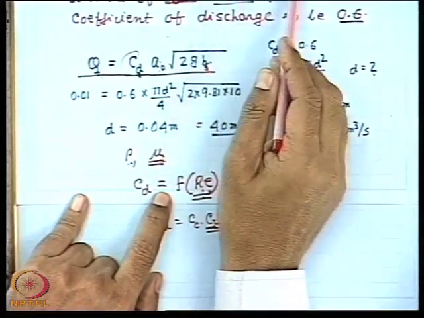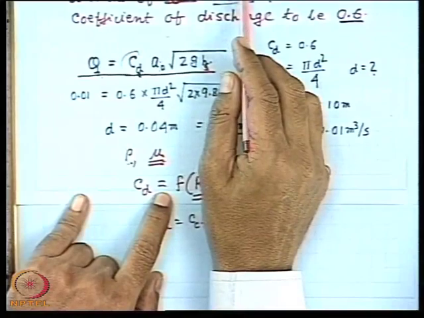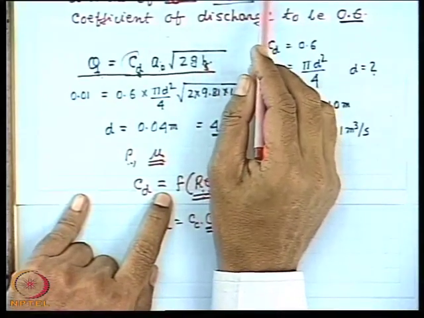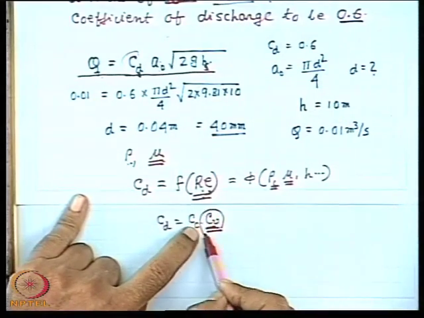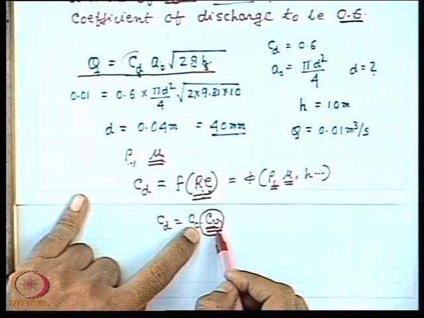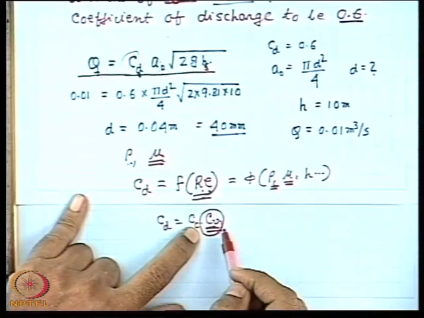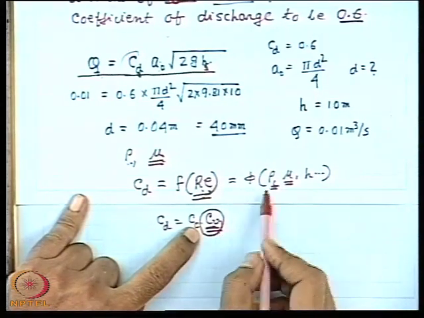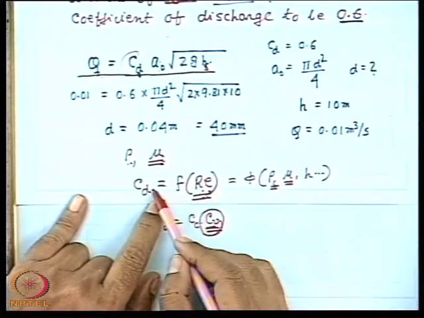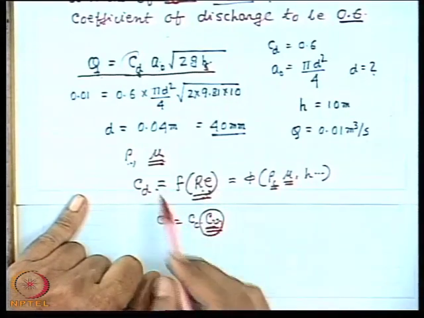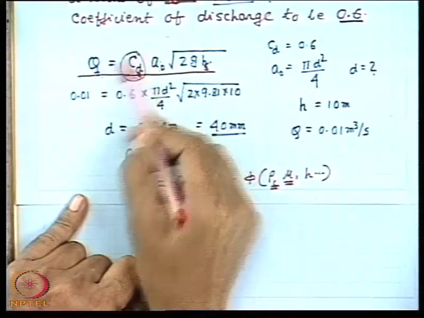For a sharp-edged orifice, the friction at the orifice edge is very small, but nevertheless the friction losses are there, and also because of the motion in the tank. The value of Cv takes care of all these things, which may change due to the change in the viscosity of the fluid, so that with the Reynolds number the CD changes, and therefore these two properties, rho and mu, are inherent in the definition of CD.